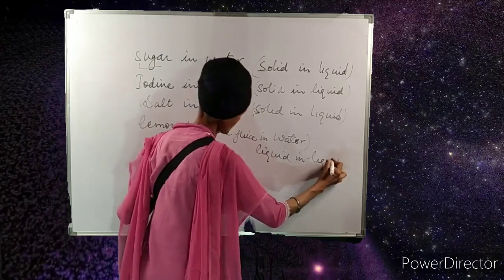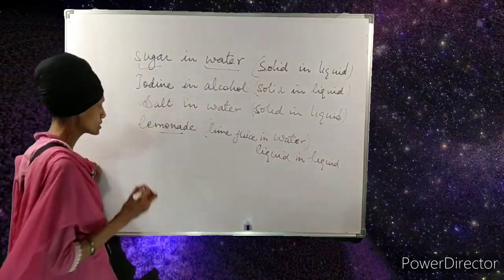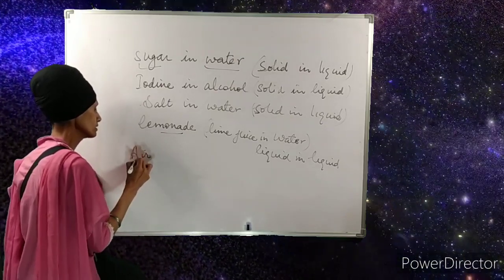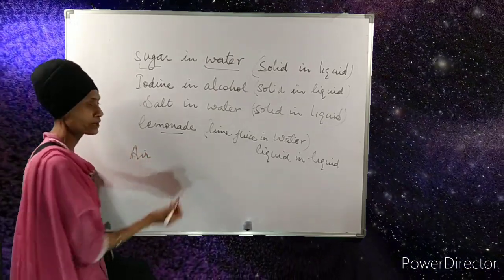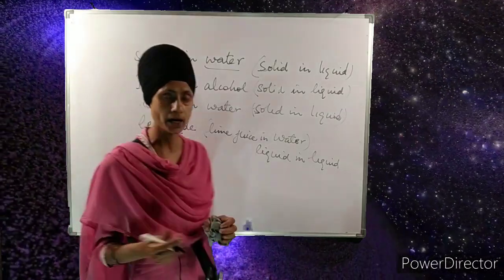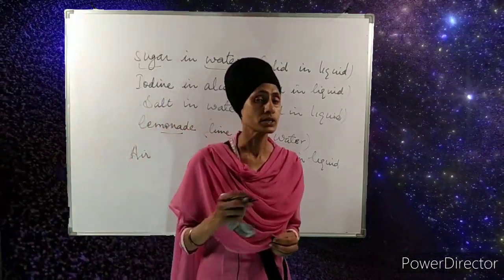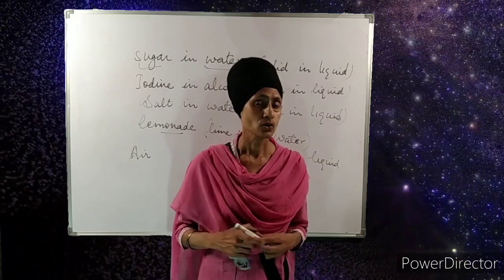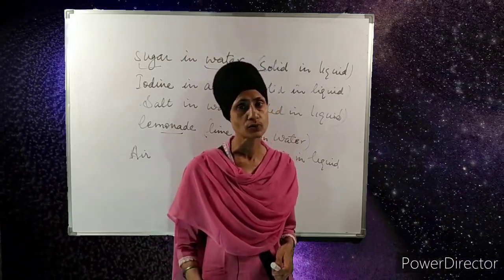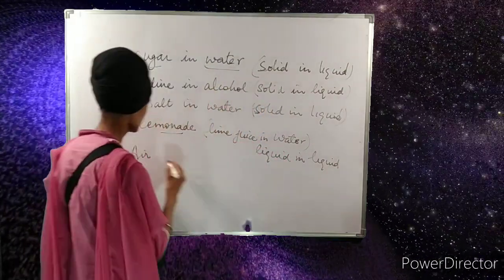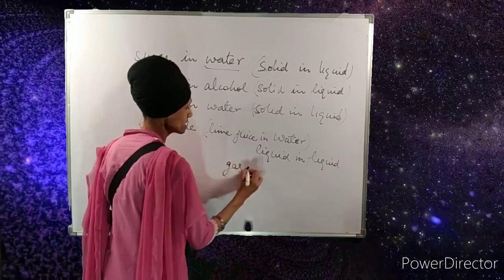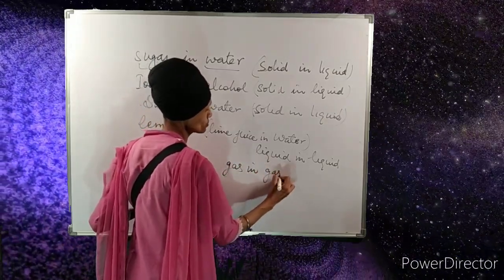Gas in gas type true solutions are also there, like air. You know that in air, nitrogen is the major component, at 78%, and oxygen is 21%. You can say oxygen is dissolved in nitrogen. So air is an example of a gas in gas type true solution.